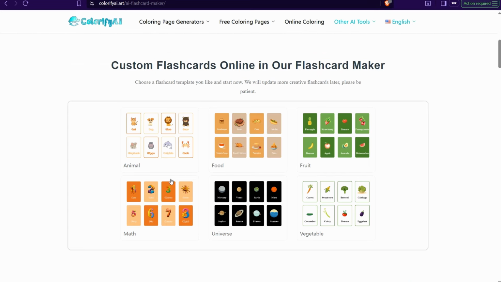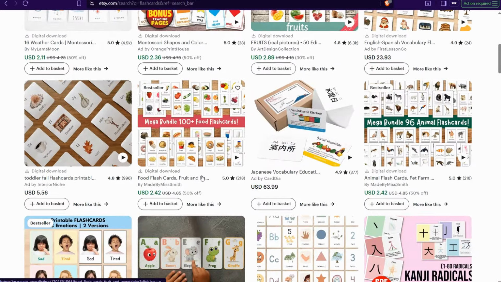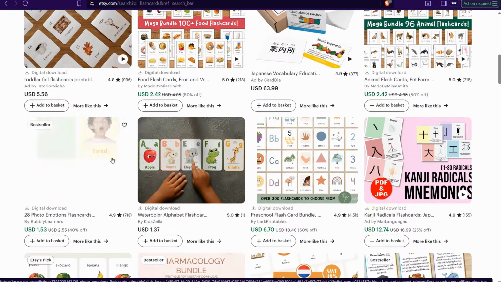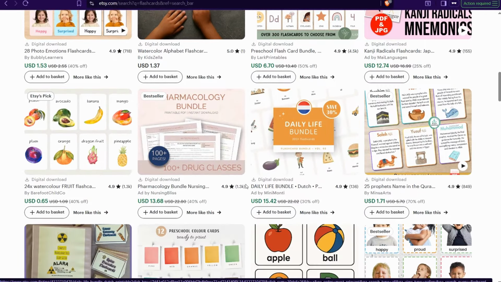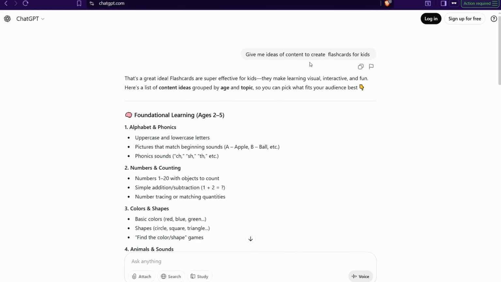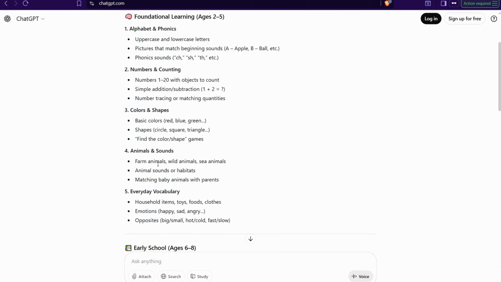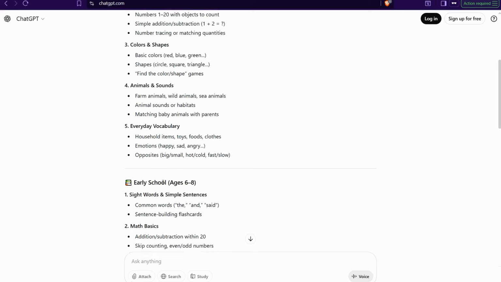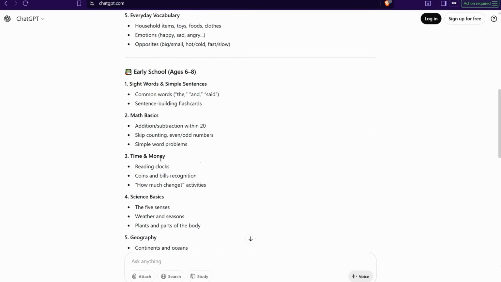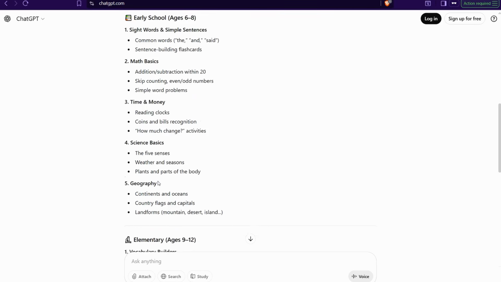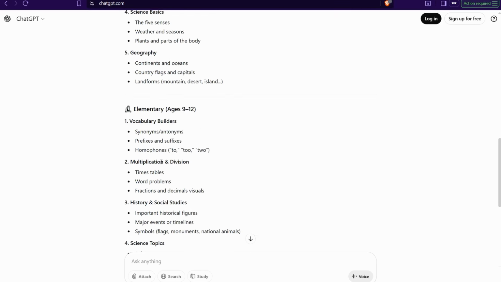If you want to get more ideas to create your own flashcards, for sure you can go to etsy.com and look around at what niches people are creating these flashcards in and what the best sellers are. Even better, you can go to ChatGPT and ask it to give ideas of content to create your flashcards for kids. And for sure, ChatGPT spits out different amazing ideas like colors, shapes, animals, habitats, emotions, like happy, sad, and so on, clocks, coins, and so forth. All these topics are on the same page of learning materials for kids.